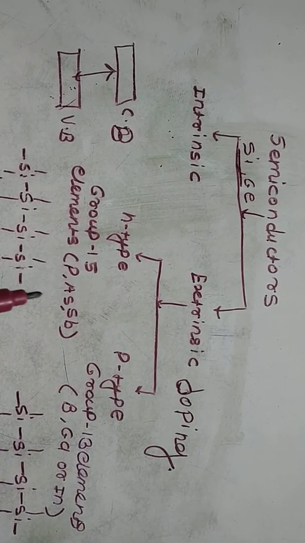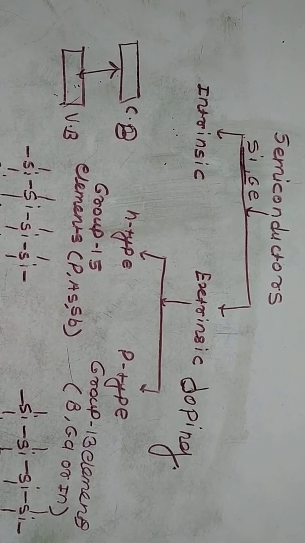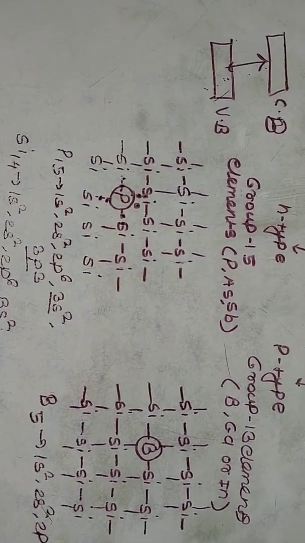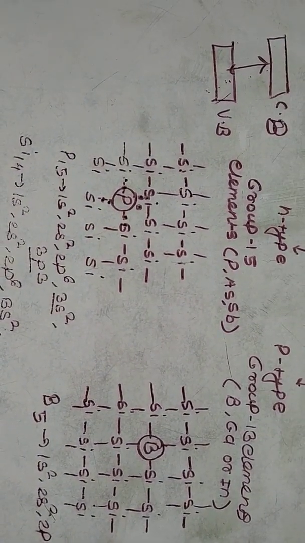The process of addition of a minute quantity of impurity to a semiconductor to increase its conductivity is called doping. The added impurity is called a dopant. What happened in this case? You can see here what happened in the extrinsic semiconductor.